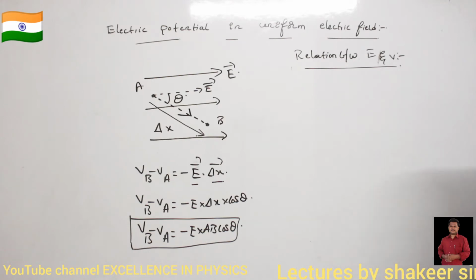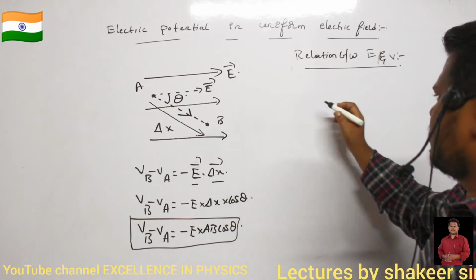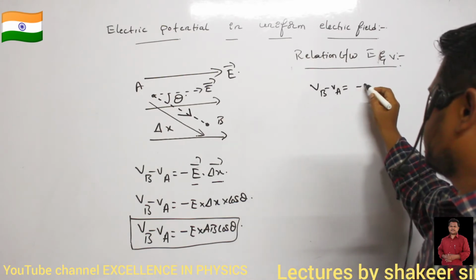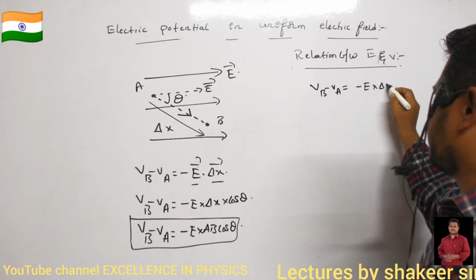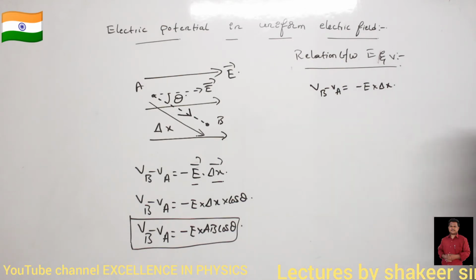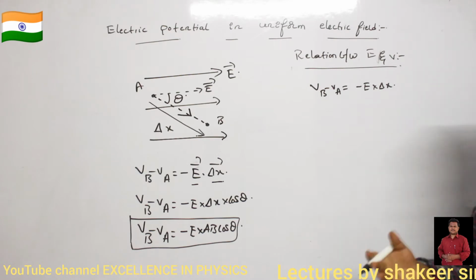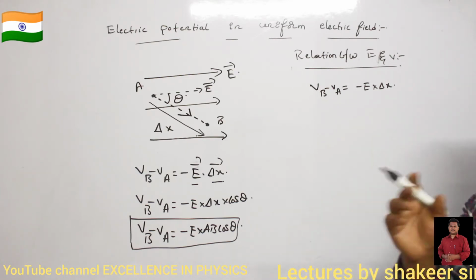Relation between E and V. VB minus VA is equal to minus E into delta X. This was the relation we have written. This holds when a positive test charge is moved in the direction of the electric field.